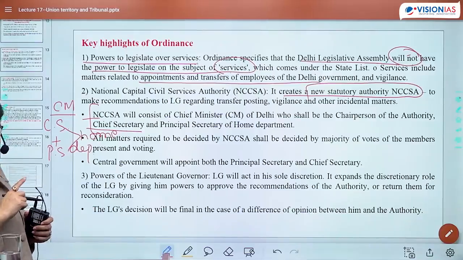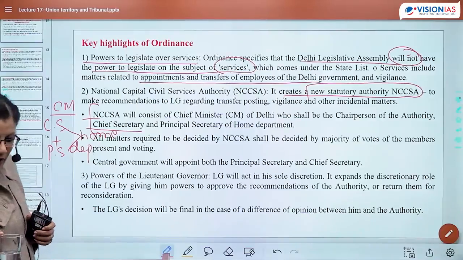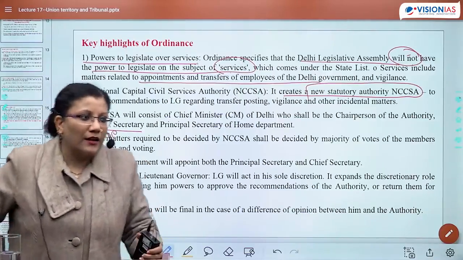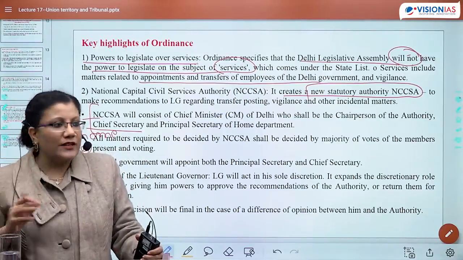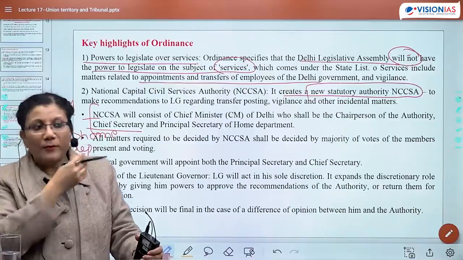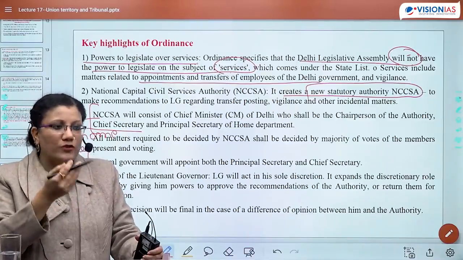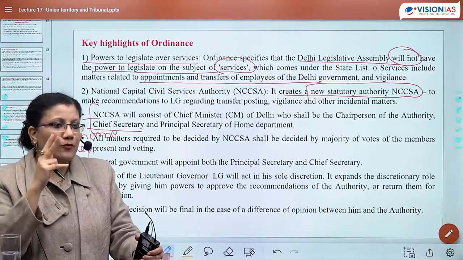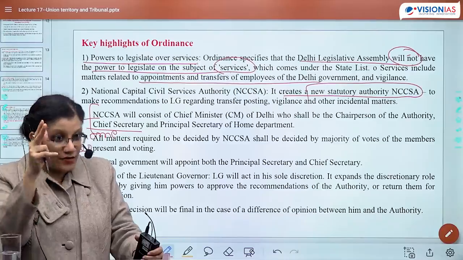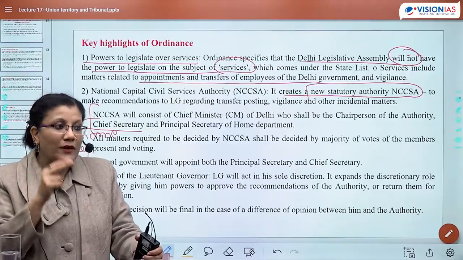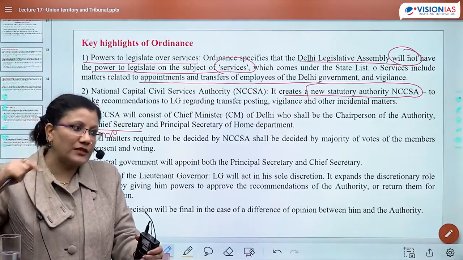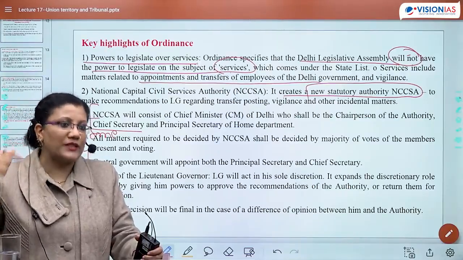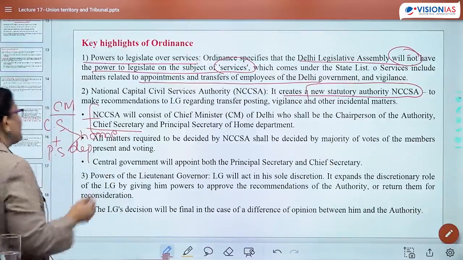So if you look into the composition, सारा जो issue आया वो composition पे भी आया. Don't you think composition is a bit problematic? No doubt, आपने दिल्ली के CM को chairperson बना दिया, but the other two members are strictly under central ministry. वो भी central ministry के top civil servants हैं, chief secretary and principal secretary, right?